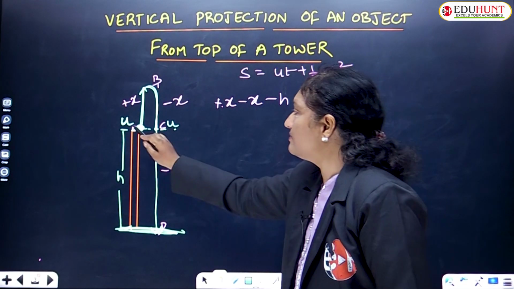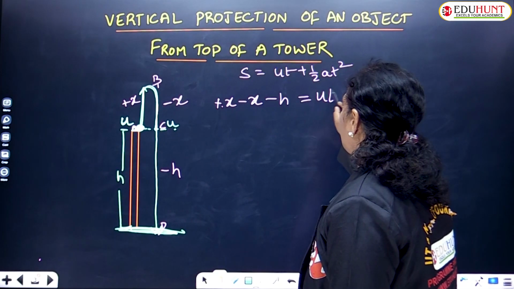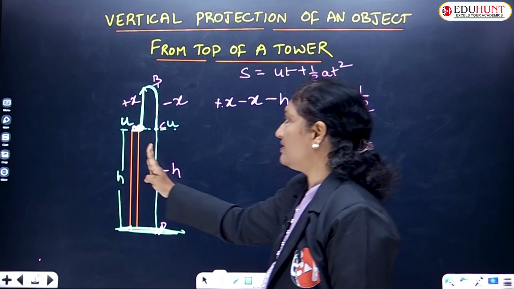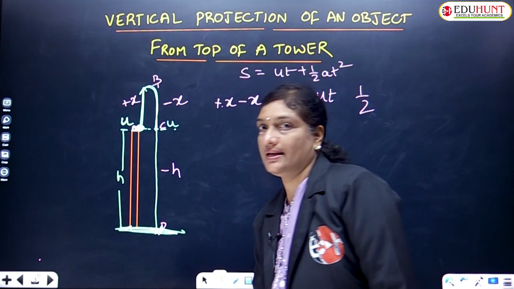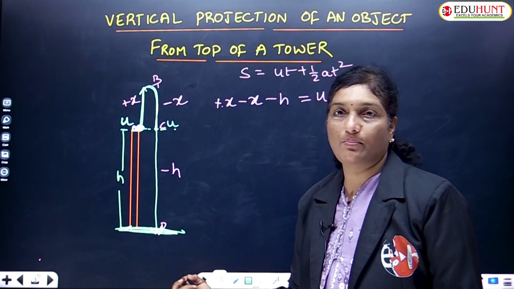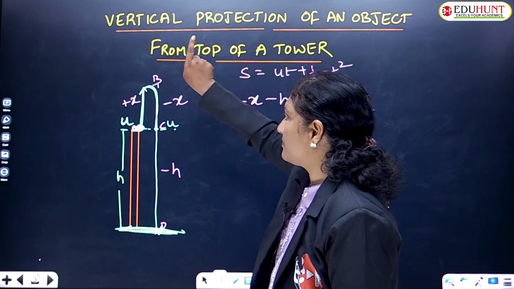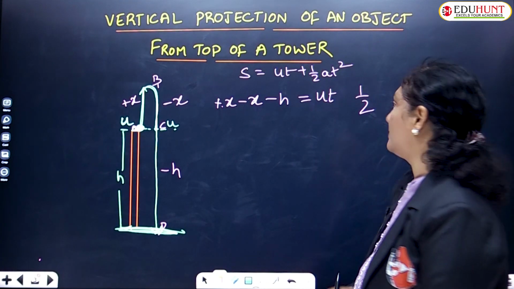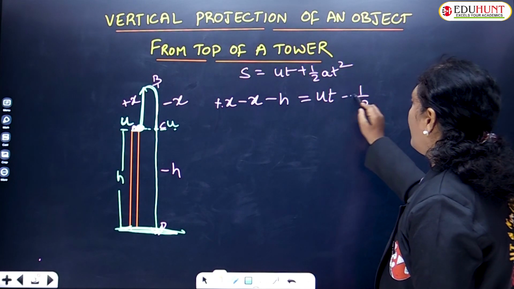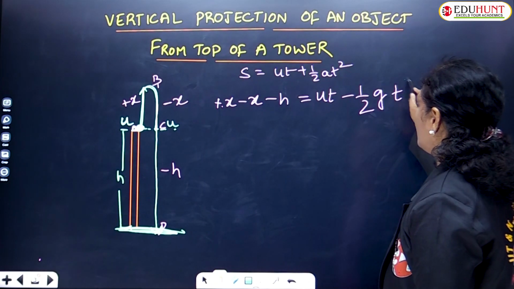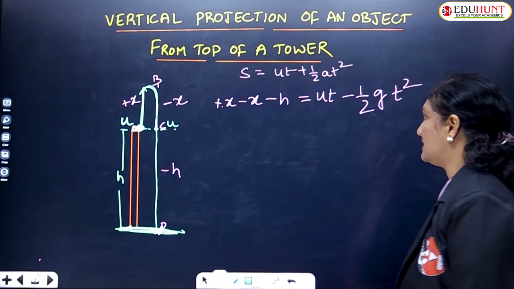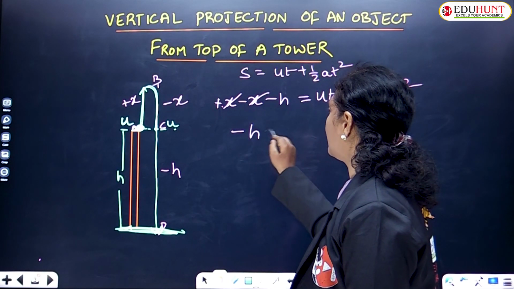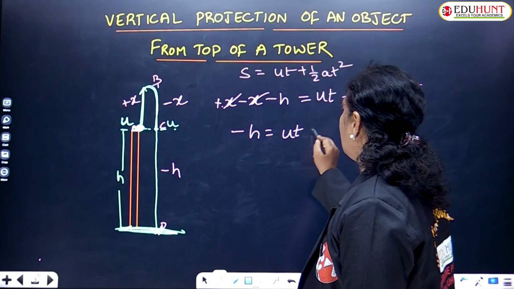With what velocity was it thrown, children? u, in some time t. Then half acceleration. The body was thrown upwards, whereas the acceleration due to gravity is pulling the body downwards. So the projection of the body and the acceleration due to gravity are acting in opposite directions. So in this case, a must be taken as minus g, into the time it takes to reach the ground, t square. So plus x minus x vanishes, hence we have minus h equals ut minus half gt square.